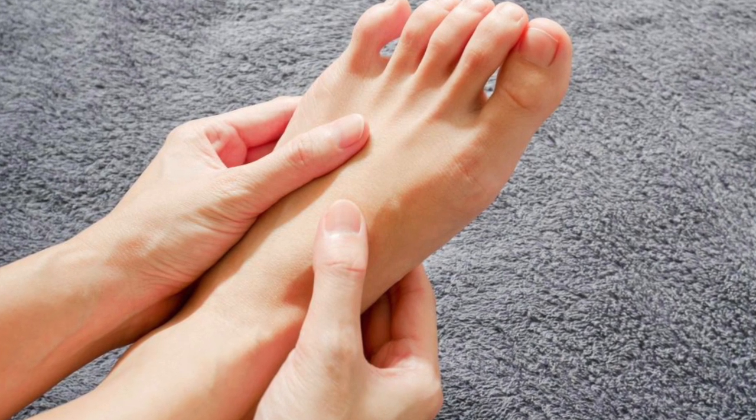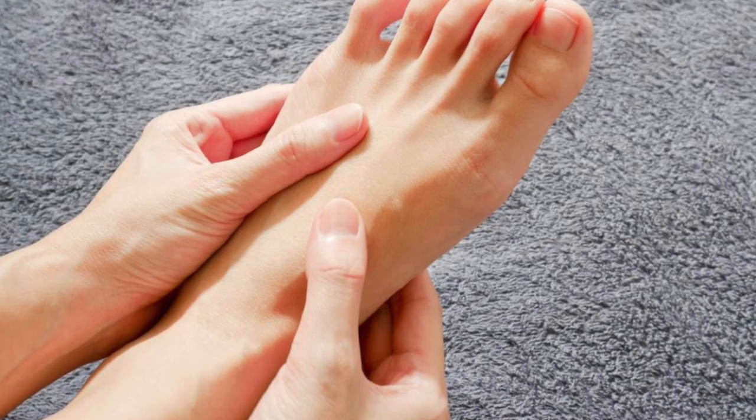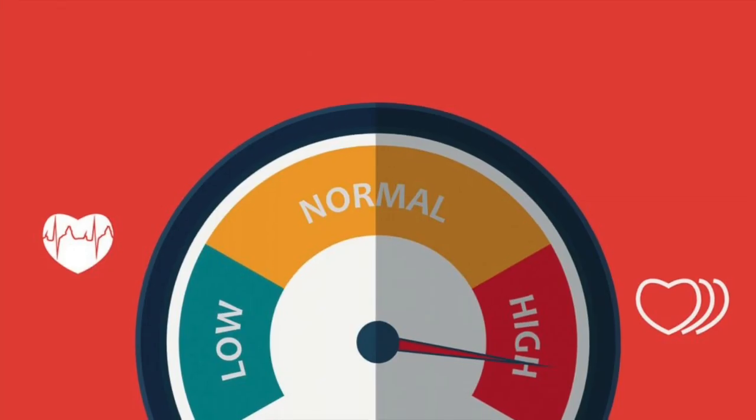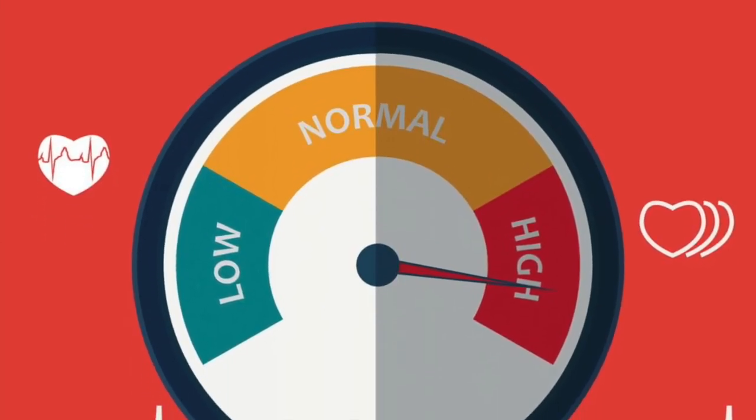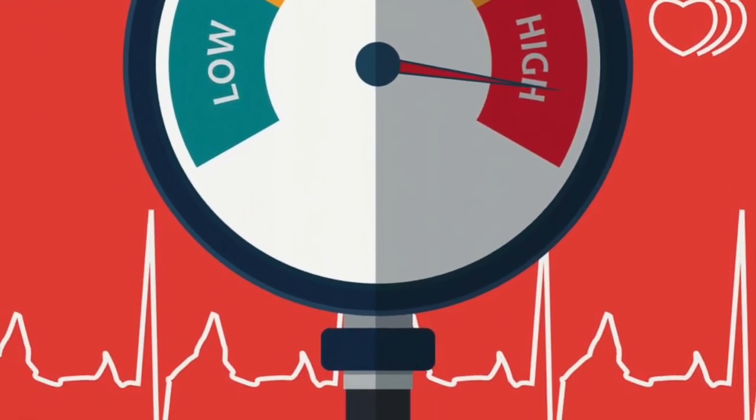Symptoms that are related to the arteries of your arms, legs, and pelvis include leg pain when walking and numbness. Symptoms that are related to the arteries that deliver blood to your kidneys are high blood pressure and kidney failure.